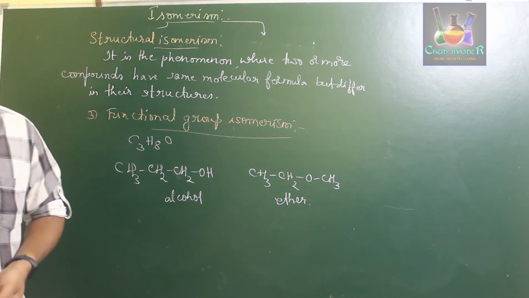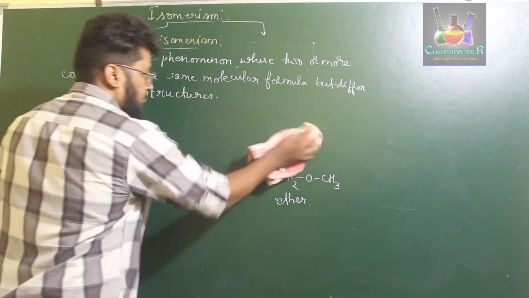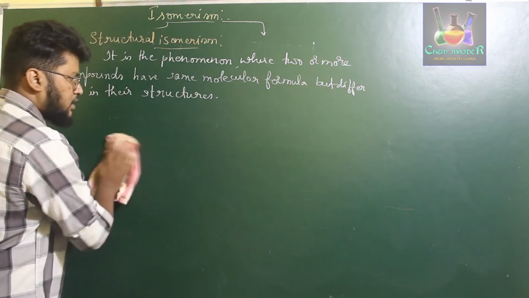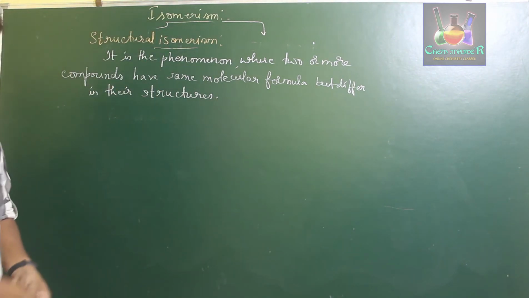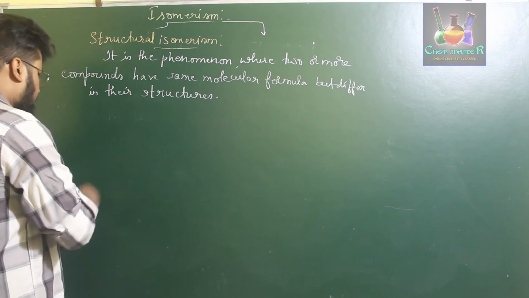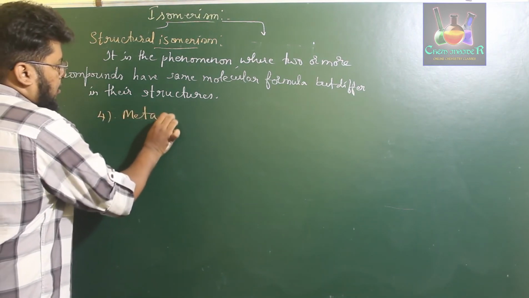Next, we'll discuss the last one, that is metamerism. Whenever you consider a particular type of ether hydrocarbon, we observe a different type of isomerism.